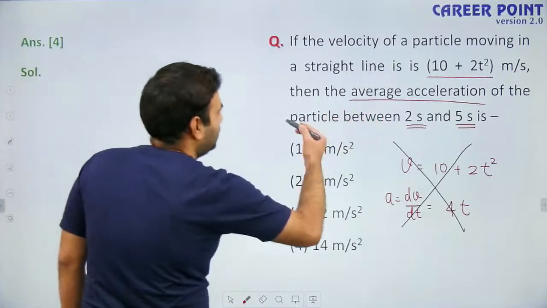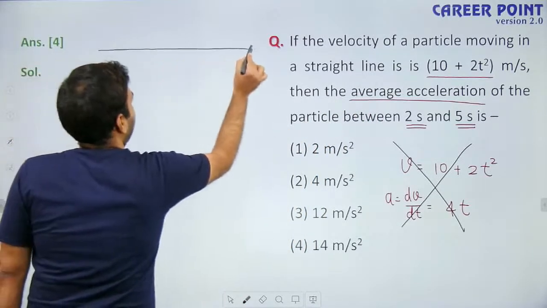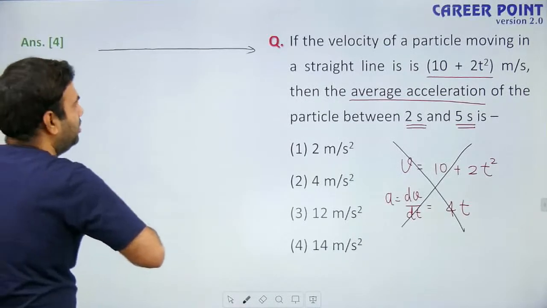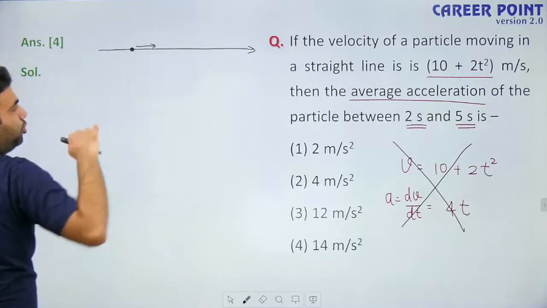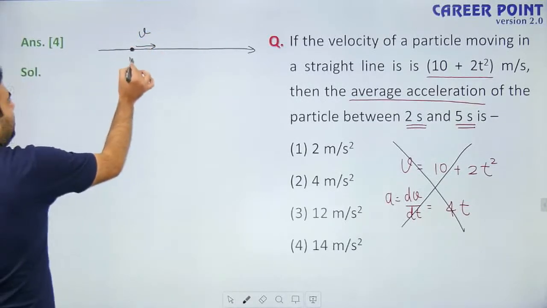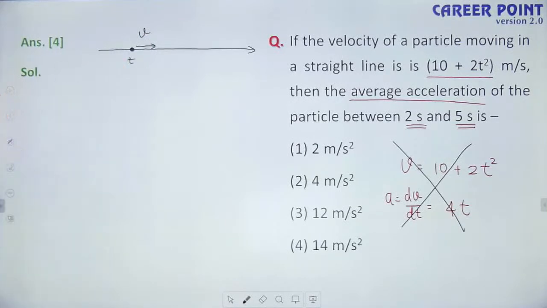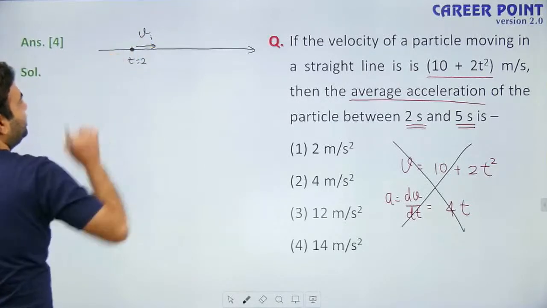Let us see how it is correct. It is given in the question that the particle is having straight line motion. Its position is not given as a function of time. Its velocity as a function of time is given. At any time t, velocity is given. So at t equals to 2, suppose its velocity is the initial velocity.